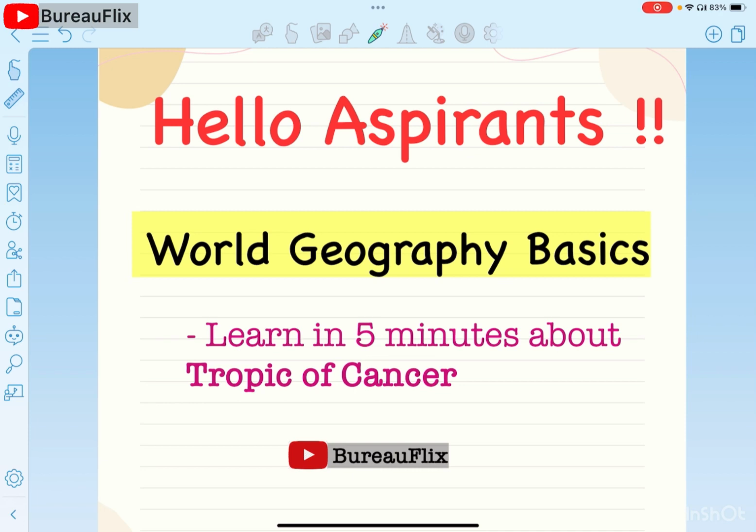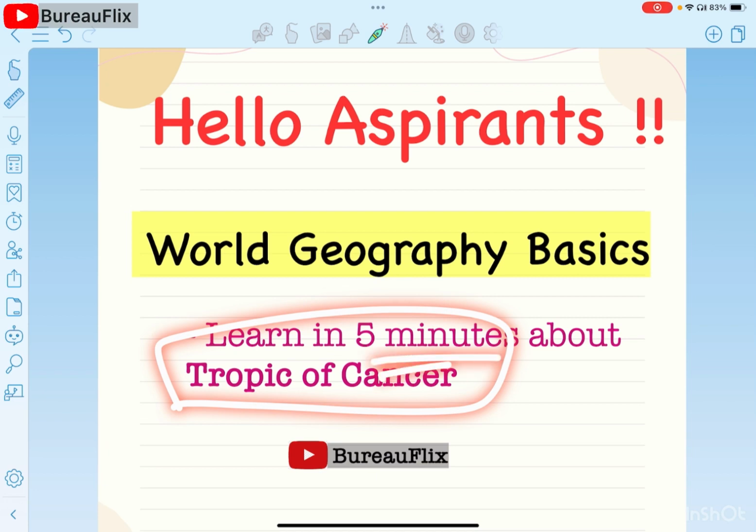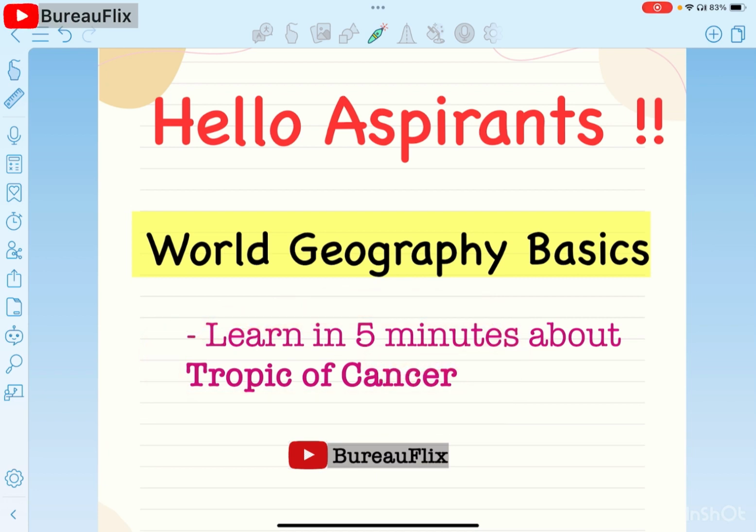So before we proceed, it's time for a jhatpat question. Do you know how many countries the Tropic of Cancer passes through? And more importantly, can you recall them quickly in an exam setting? Well, we all know that geography based questions are a UPSC favorite, and today we are going to learn everything about Tropic of Cancer in just 5 minutes. So today's lecture is the basics of world geography. So let's begin.